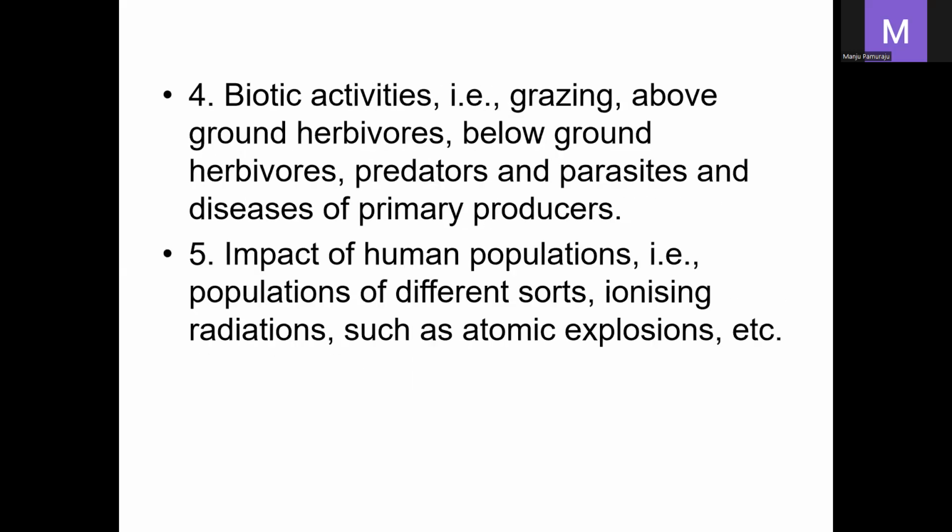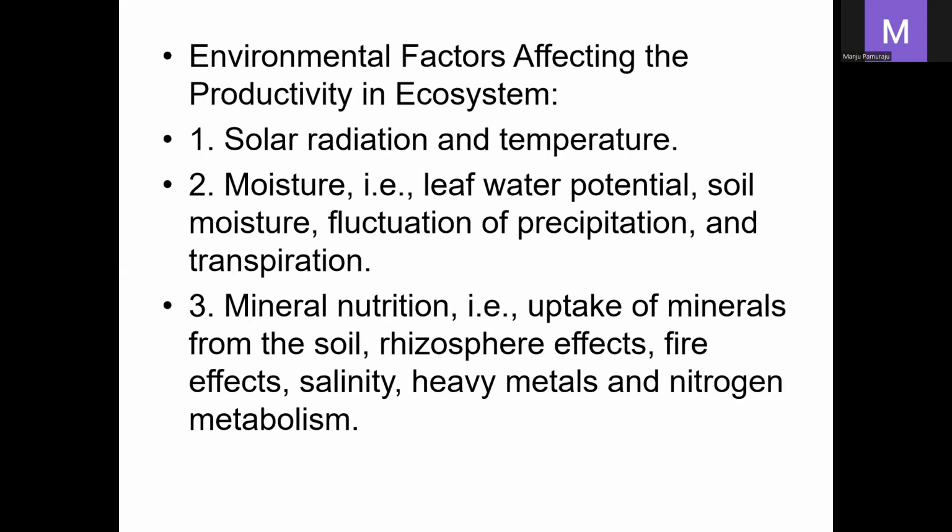Then biotic activities, that is grazing by above-ground herbivores or below-ground herbivores, predators and parasites, due to which the primary productivity will decrease. Then the impact of human population, populations of different sorts, and ionizing radiation such as atomic explosions. These also mainly influence and decrease the productivity of an ecosystem. So these are the main factors which influence the productivity of ecosystem.